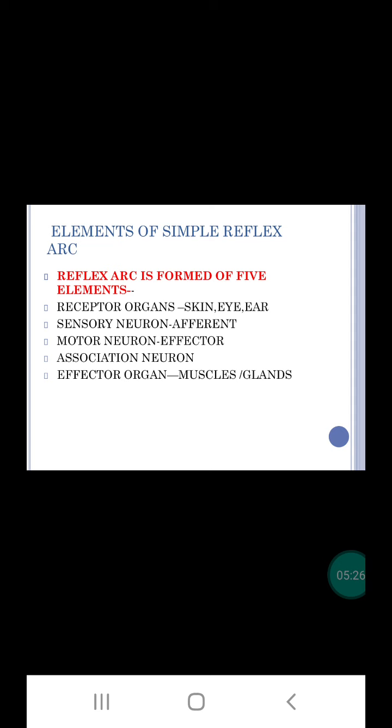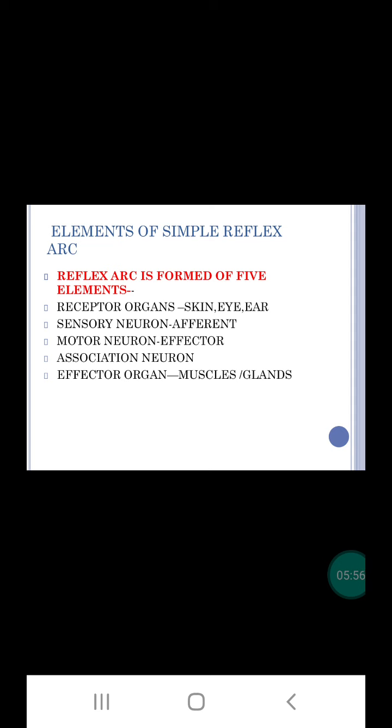Next is the sensory neuron, which is afferent in nature. It carries sensory nerve impulses from the receptor organ to the central nervous system. Its cyton is located in the dorsal root ganglion. Its dendron is long and connected to the receptor, while the axon enters the gray matter of the spinal cord to form a synapse.